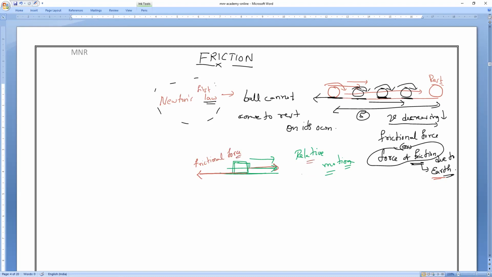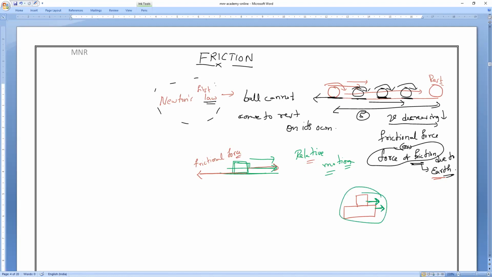Relative motion means one surface is trying to move over another surface. That is what we used to call relative motion. Clear? Suppose both surfaces are moving together, that is not called relative motion. Of course, there is also friction by that time, but they are not called relative motion. Suppose both the surfaces are moving at a time, it is not relative motion.